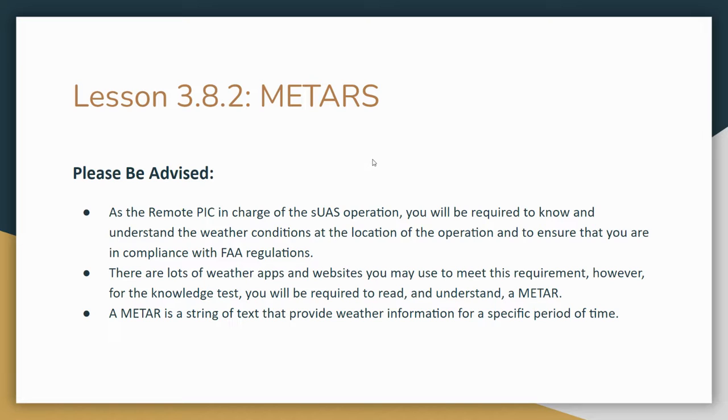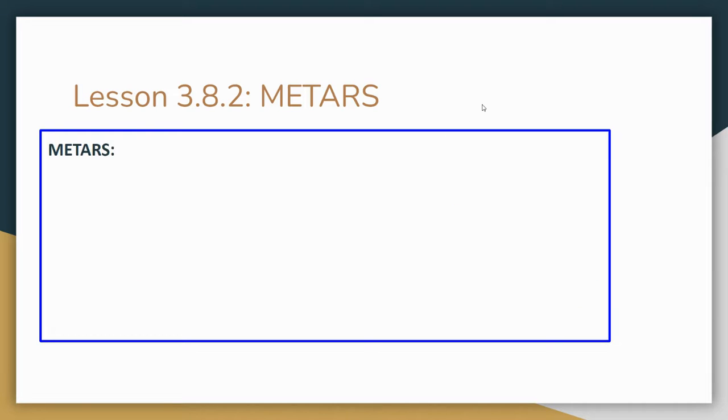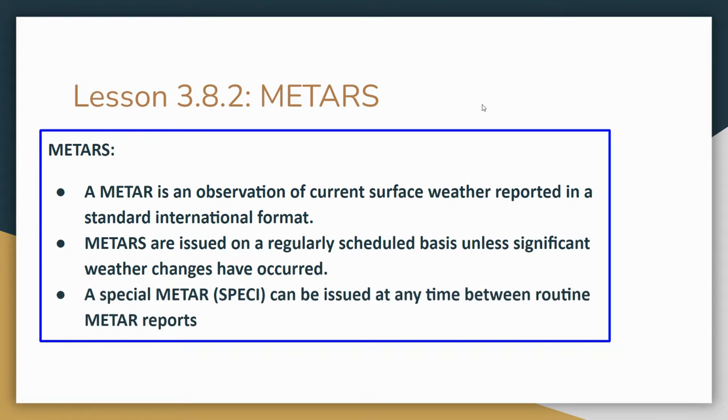METARs are weather reports that are right now. What is the weather right now? It's how it's being observed at this time. They're issued on a regularly scheduled basis. If there's a significant weather change, maybe they'll come out with something that's not on that schedule. Otherwise, it's a regularly scheduled basis, automatically reported.